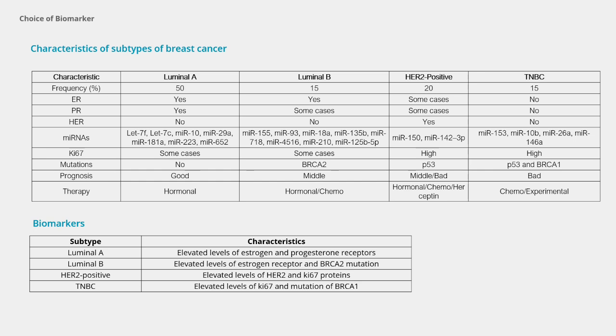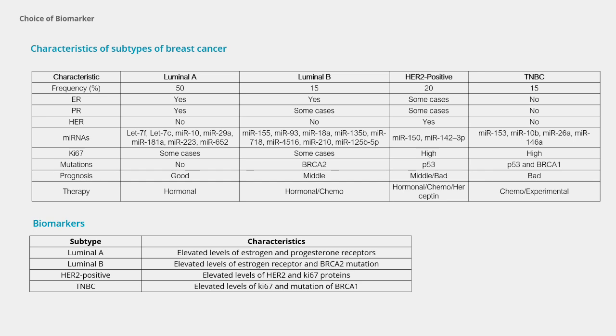4. TNBC, triple-negative breast cancer. TNBC accounts for 15% of cases and does not express ER, PR, or HER2. It has different miRNA profiles and a high proliferation rate, making it more difficult to treat. TNBC does not respond to hormonal therapy or HER2 targeted drugs, leading to a poorer prognosis. Each subtype has its characteristics, treatment options, and prognosis, emphasizing the importance of identifying the specific subtype for effective management of breast cancer.